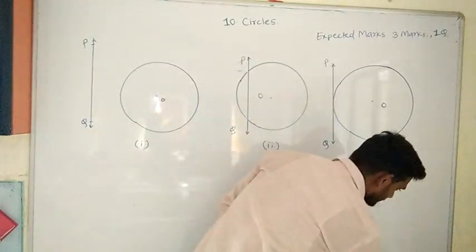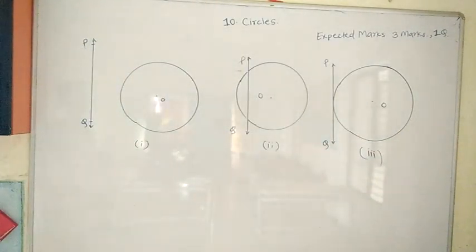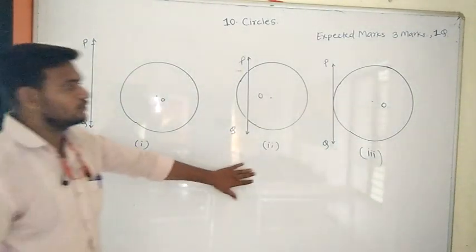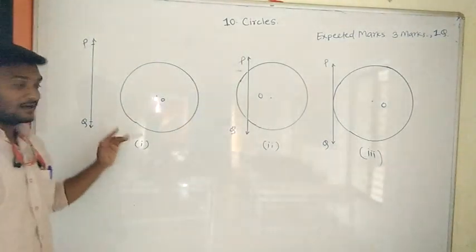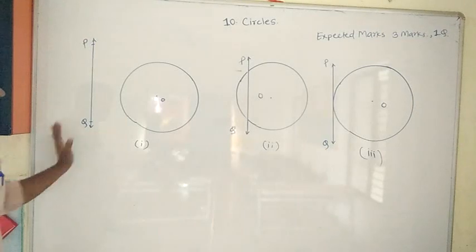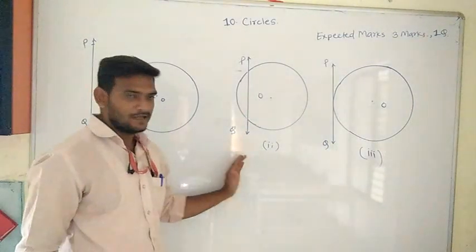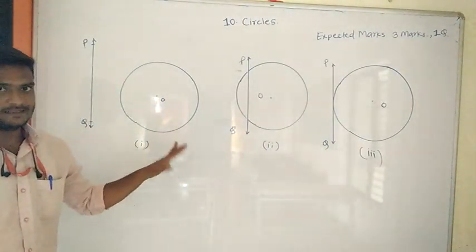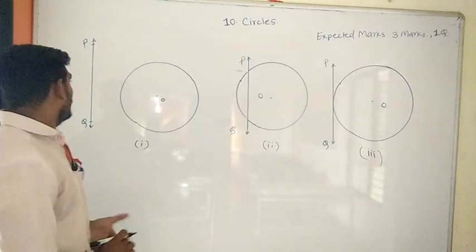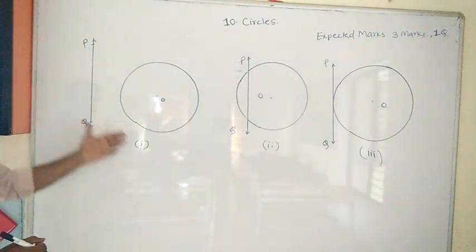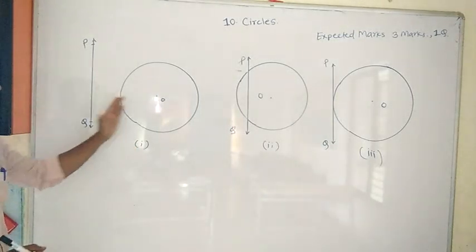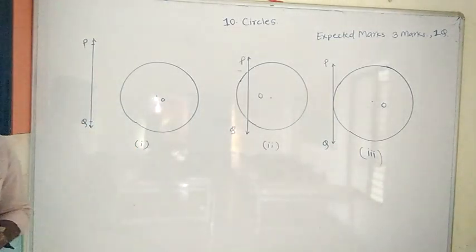Now observe these three figures: figure number 1, figure number 2, and figure number 3. In all three figures, there is a line PQ and one circle having the center O. Now observe figure number 1.